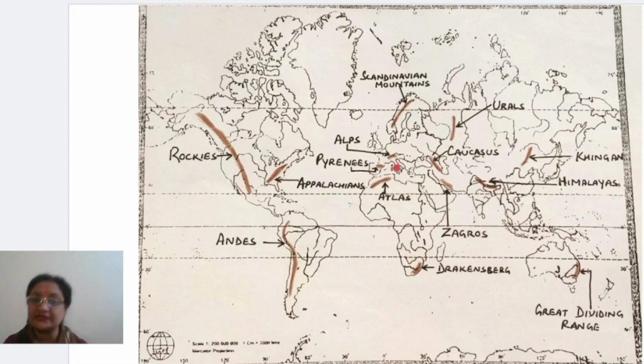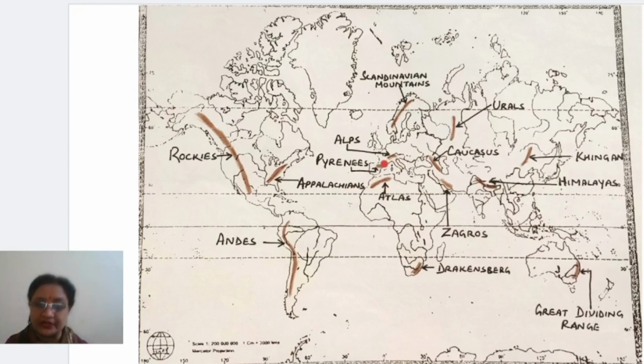In Europe, you will find several mountains are there. Let's start from the northwestern part of it. In the northwestern part of Europe, you will find Scandinavian mountains are there. These are Scandinavian mountains. Next one, number 2 is Alps, right? It is also touching the Danube river, and it is in the north of this part that is called Italy, right? This is Italy.